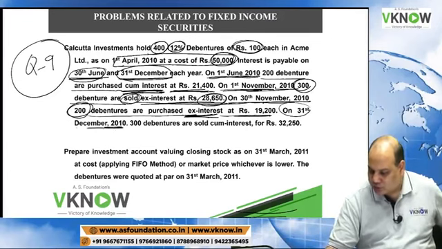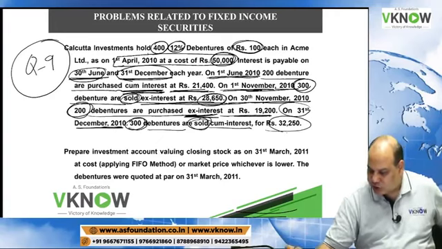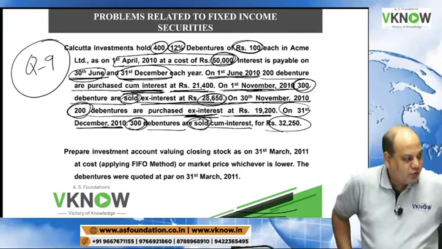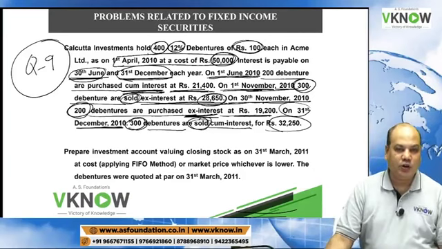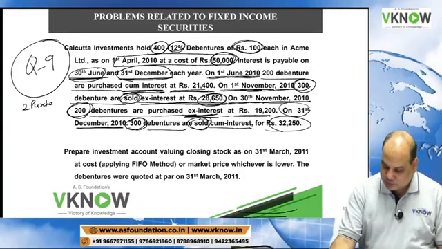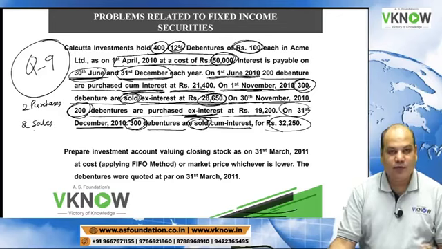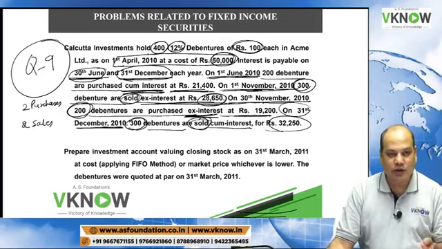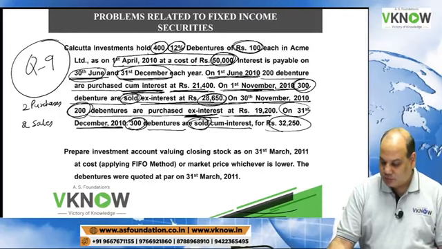On 31st December 2010, 300 debentures are sold cum interest for 32,250. So you have to solve it very carefully. There are two purchases and there are two sales. One is at ex interest price, one is at cum interest price.